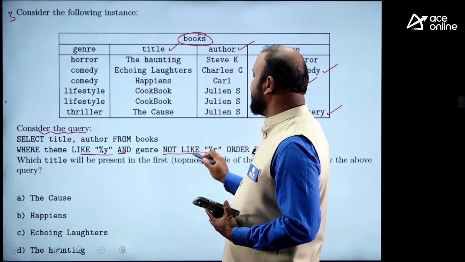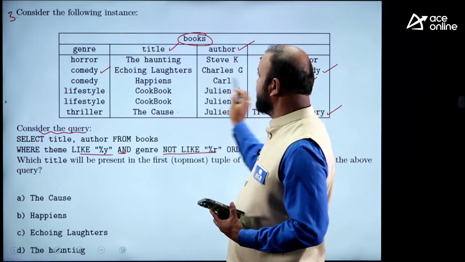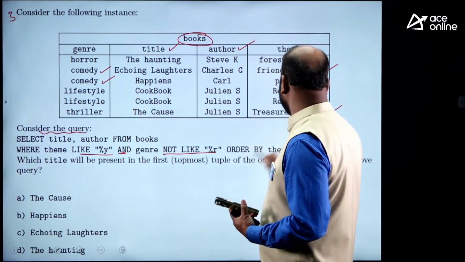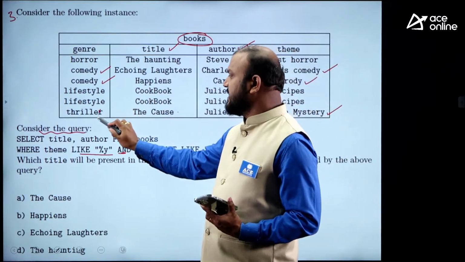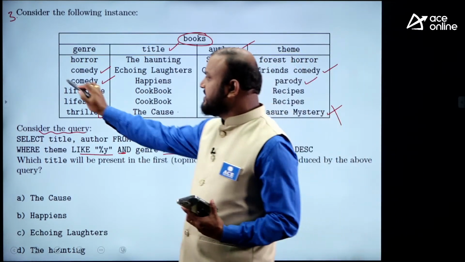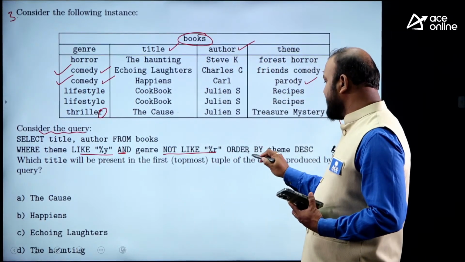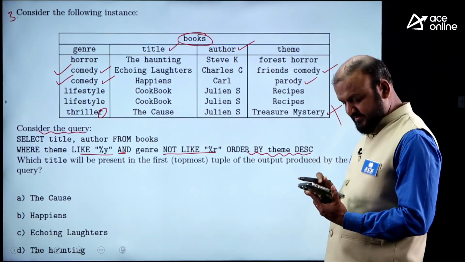Genre not like '%r', not ending with r. This is not ended with r. This is also not ended with r, but this is ended with r, so this is going to be rejected. So which tuples are selected? These two tuples. In the two tuples, order by theme descending order.